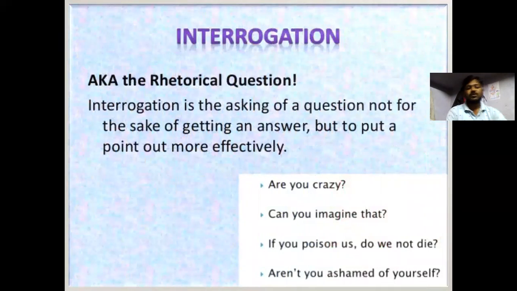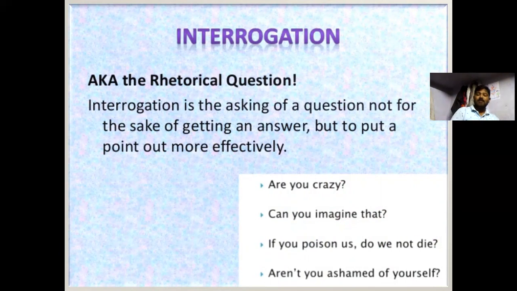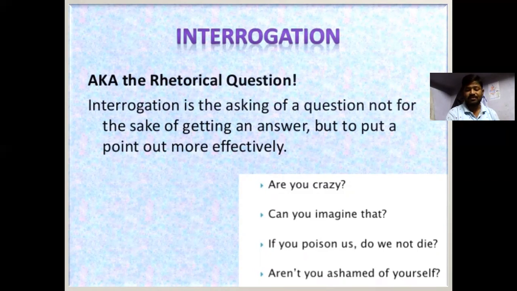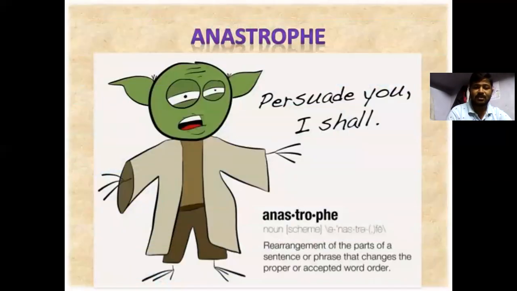Interrogation, also known as the rhetorical question. Interrogation is the asking of a question not for the sake of getting an answer but to make a point more effectively. Are you crazy? Can you imagine that? If you poison us, do we not die? Aren't you ashamed of yourself? These do not expect answers.